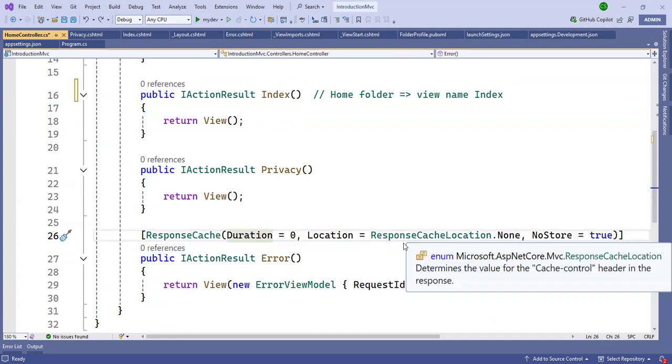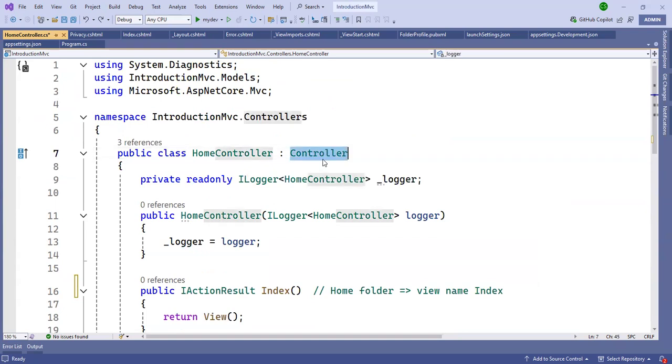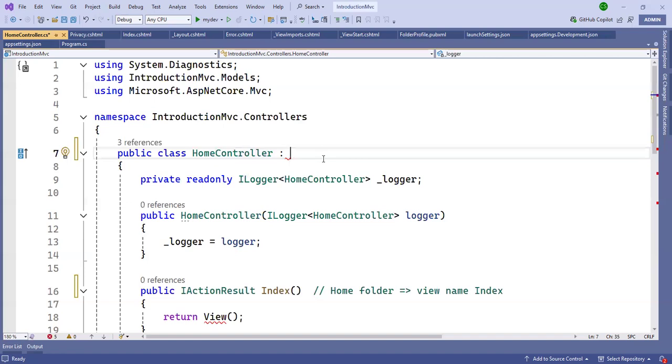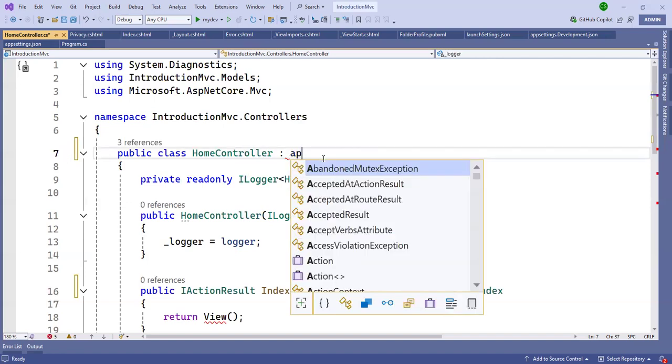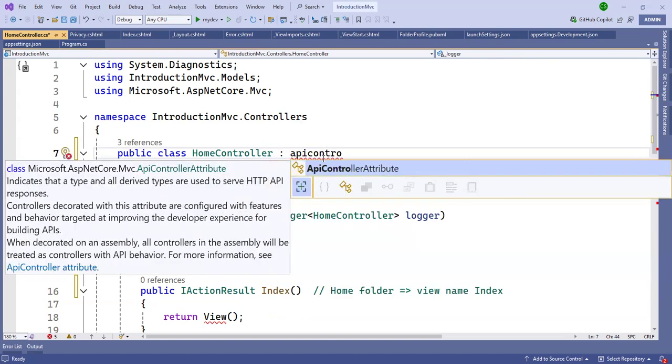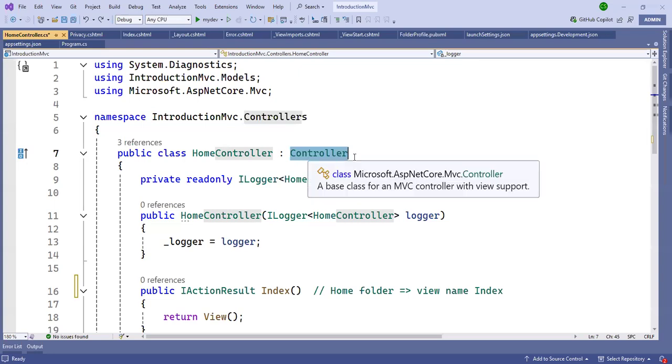This is some other stuff for caching purposes. Here the class inherits from Controller. If this is an API controller, then change it to ApiController. When you create an MVC controller, inherit from Controller. When you create an API, inherit from ApiController. This name is changed there.